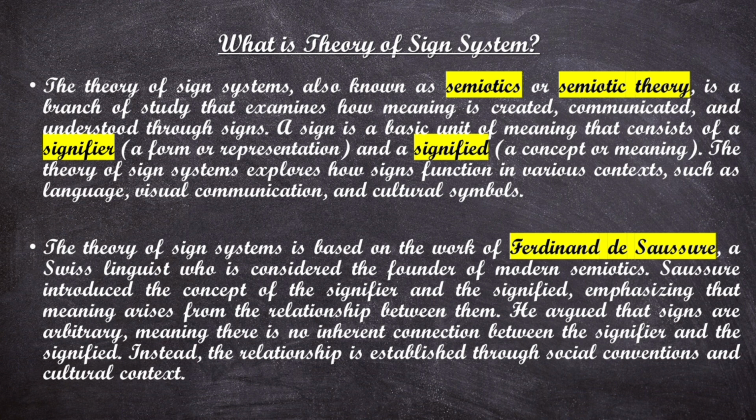Now, it can be language, it can be visual communication, which is very much in practice in today's date. In visual communication, we do use signs, and they are also used in cultural symbols. Now, the theory of sign system is based on the work of Ferdinand de Saussure, who was a Swiss linguist and is considered to be the founder of modern semiotics.